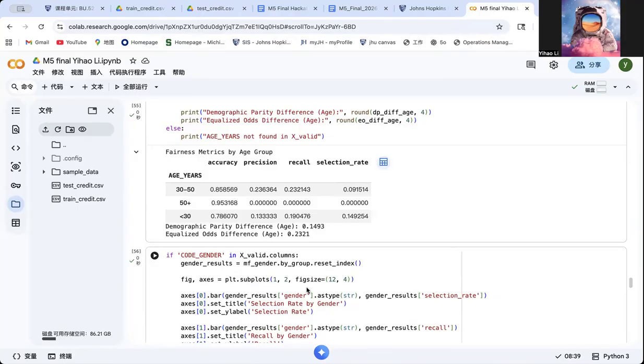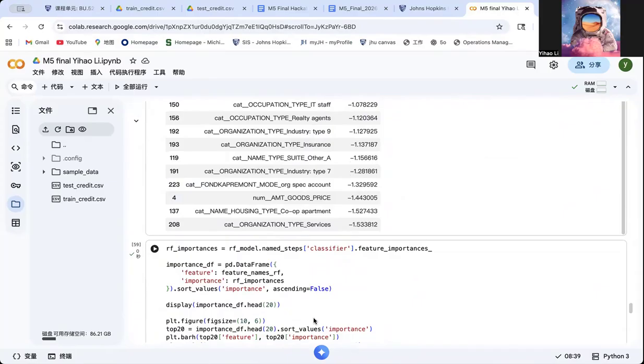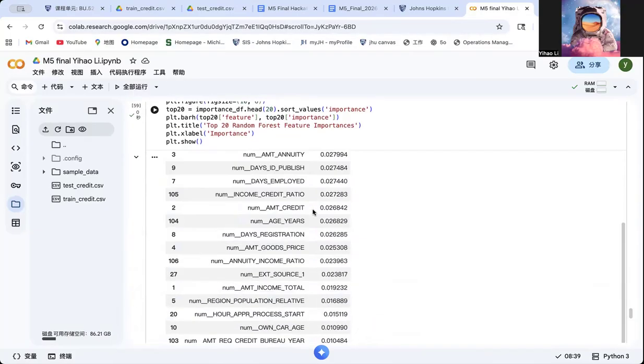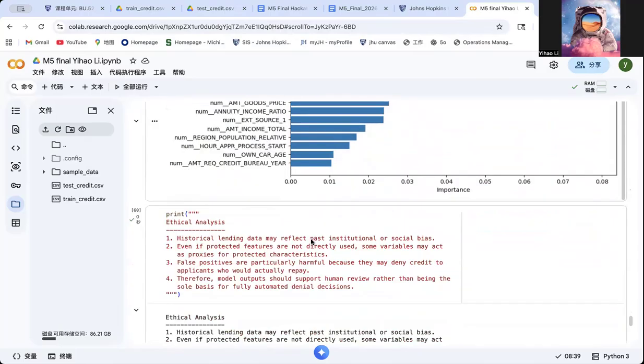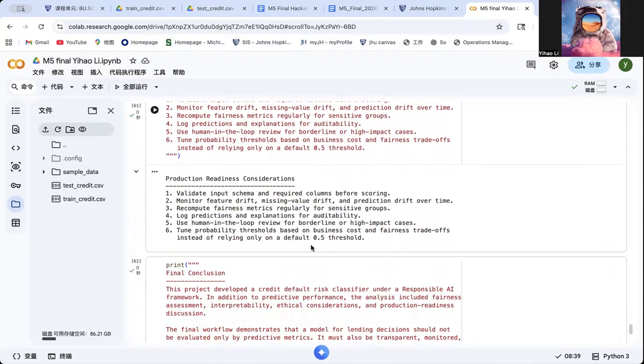Finally, I discussed considerations for deploying the model in a real production environment. These include validating input data schema, monitoring feature drift over time, and continuously evaluating fairness metrics. So this is all included in my project. As you can see, I showed all the random forest graphs, and here's my wrap-up for the talk about the final conclusion.